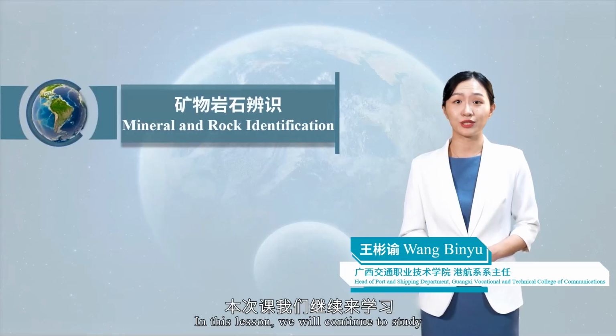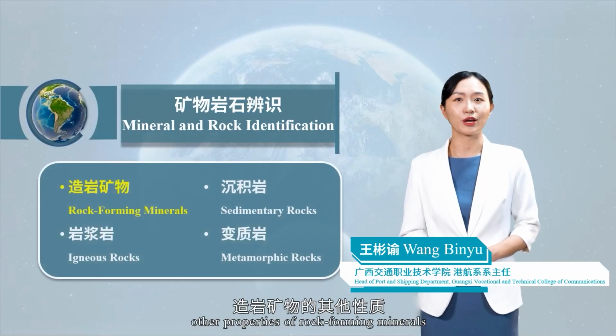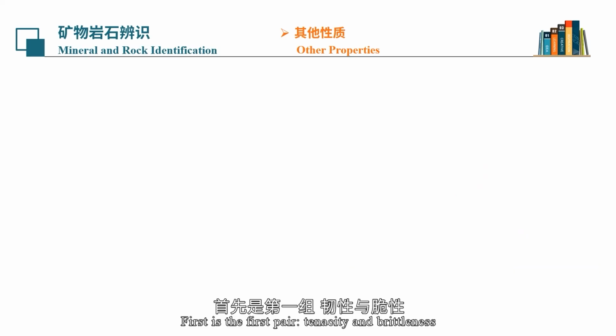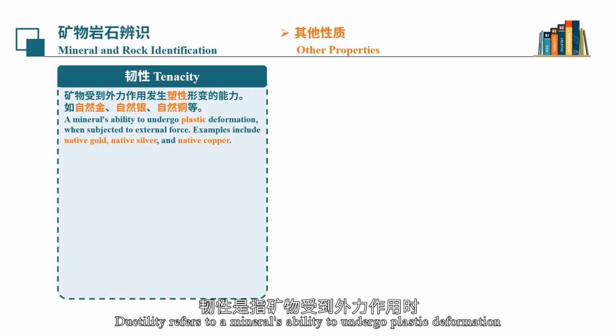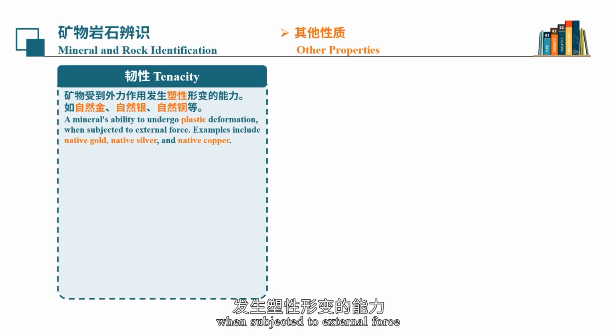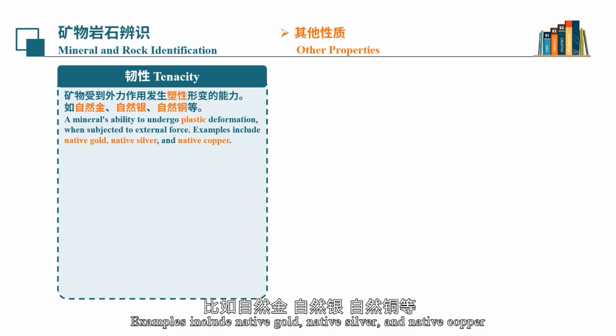In this lesson, we will continue to study other properties of rock-forming minerals. First is the first pair, tenacity and brittleness. Ductility refers to a mineral's ability to undergo plastic deformation when subjected to external force. Examples include native gold, native silver, and native copper.